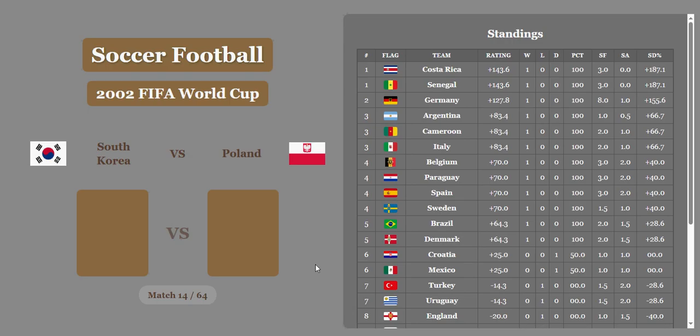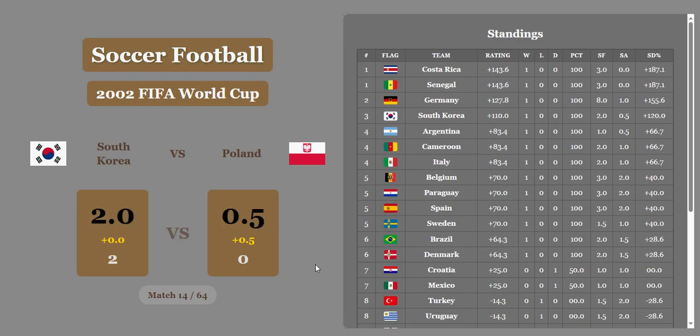South Korea versus Poland, 2-0. South Korea with a big win, impressive win over Poland. And 2.5 will be the final score after economics are considered. And South Korea off to an amazing start, in 3rd place, below Germany, above Argentina.